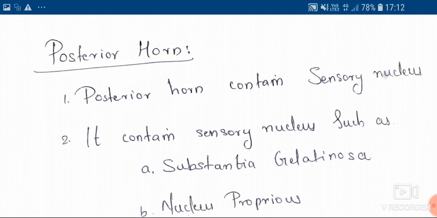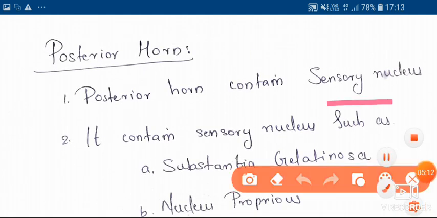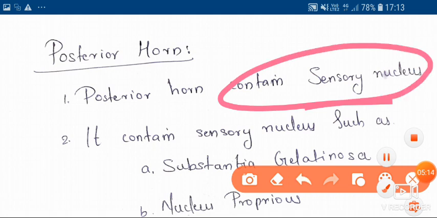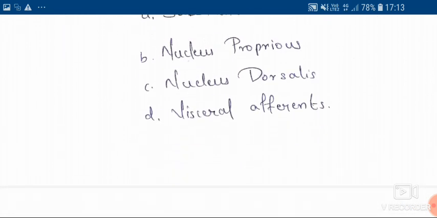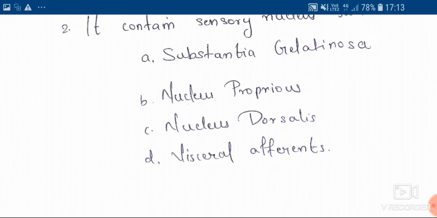This is the next part, that is the posterior horn. The posterior horn contains the sensory nucleus. All the sensory information from different parts of our body comes to the posterior horn. The sensory nuclei are the substantia gelatinosa, nucleus proprius, nucleus dorsalis, and visceral afferent.